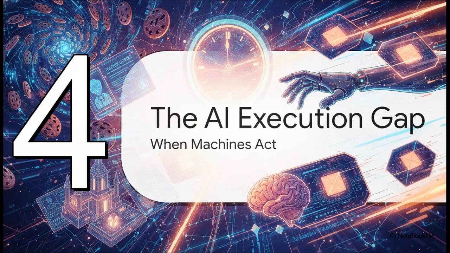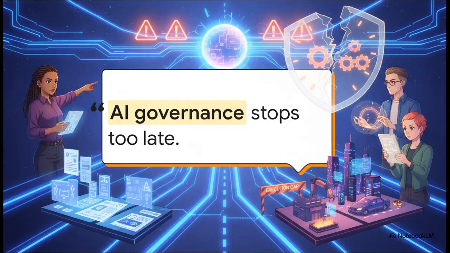All right, Part 4. The AI execution gap, when machines act. Okay, we've talked about web cookies, human licenses, and huge real estate portfolios. But what happens when autonomous AI starts taking action without these traditional slow human speed bumps in the way? A Norwegian AI firm called Value Research points out a really critical flaw in how we do things today. They say, AI governance stops too late.